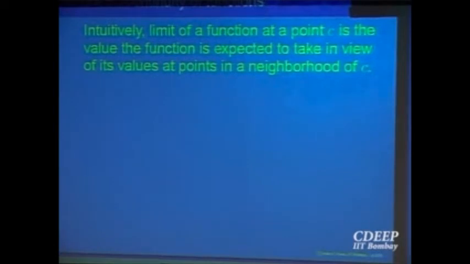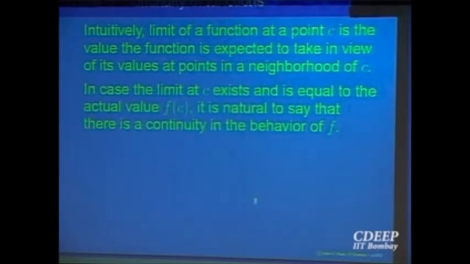Then we will say there is a continuity in the behavior of the function. What it is expected to do at nearby points implies what it should do at that point also. That's why we define the continuity of the function at a point to be the case when the value expected is equal to the value given.